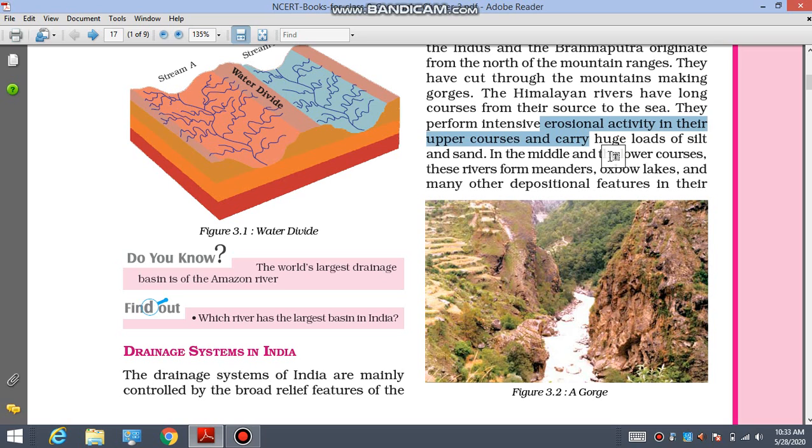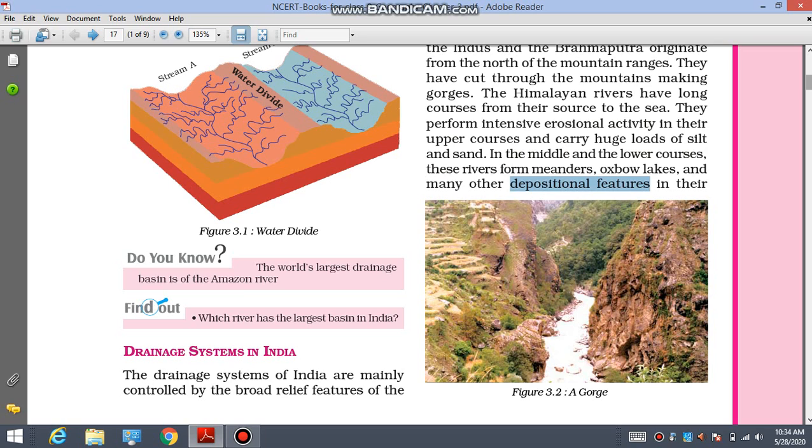A lot of mud and silt is taken out in their upper course, and they carry huge loads of silt and sand. So what are they doing in this long course? They perform a lot of erosional activity in their upper course and carry huge loads of silt and sand. In the middle and lower course, these rivers form meanders, oxbow lakes, and many other depositional features. In 7th standard you might have studied about meanders, oxbow lakes, and other depositional features.